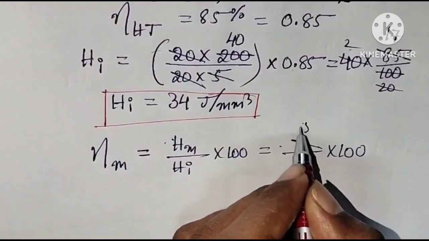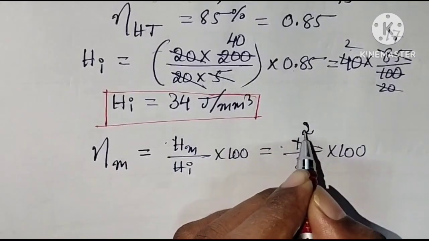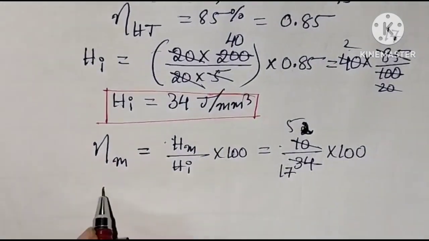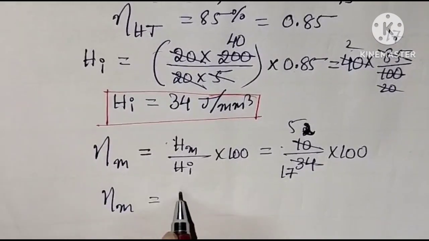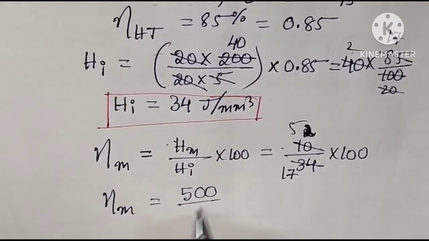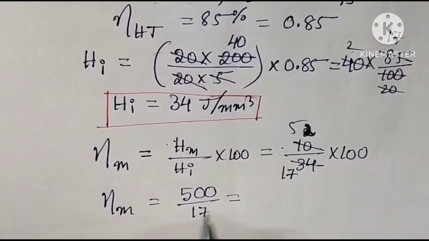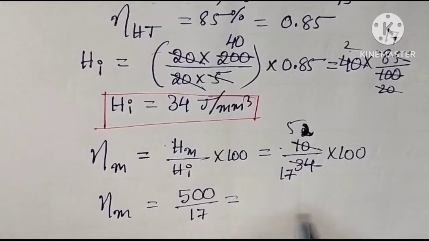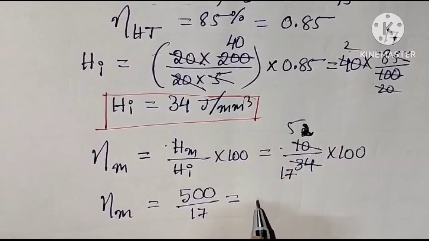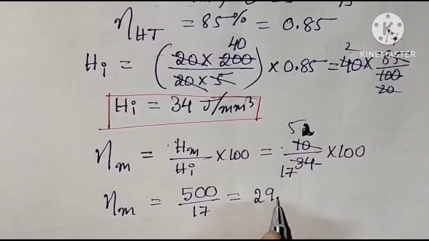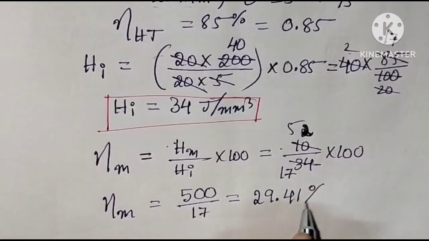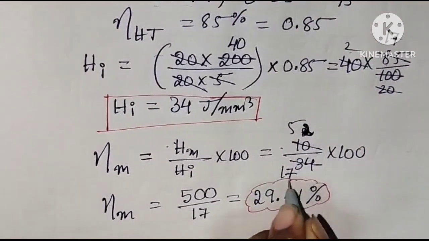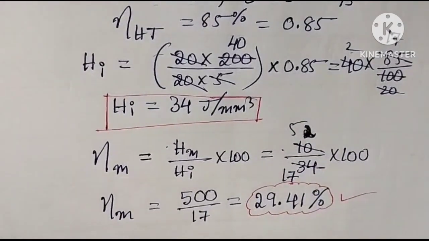Now 2 5s are 10 and 2 17s are 34. So melting efficiency is equal to 5 into 100, 500, by 17. If you calculate 500 by 17, you will get around 29.41%. Therefore melting efficiency is 29.41%.